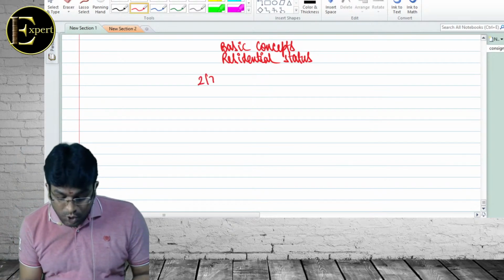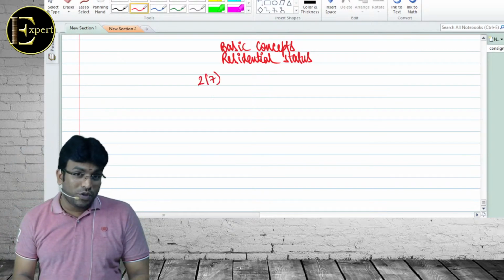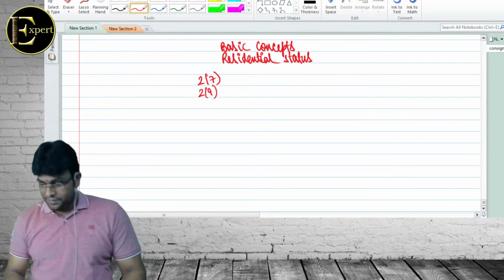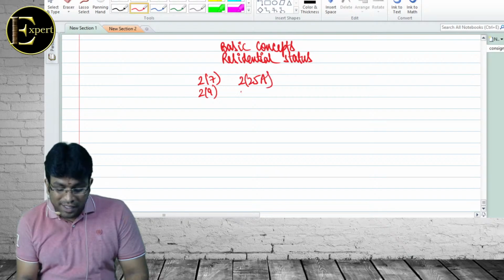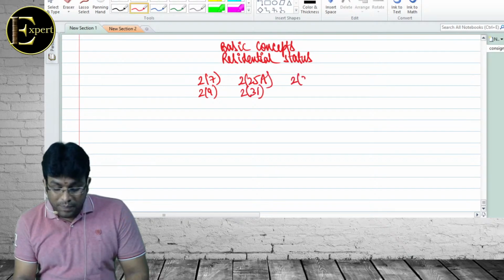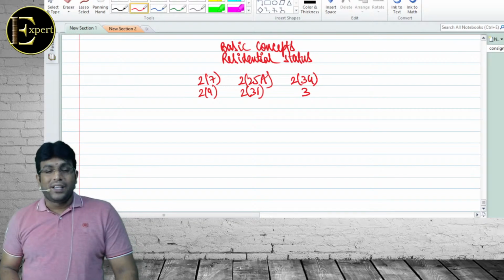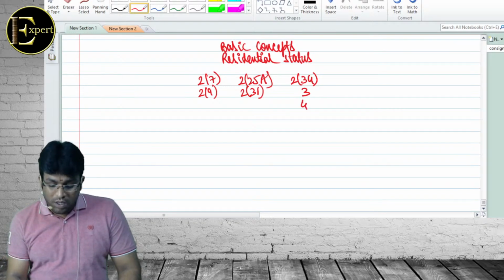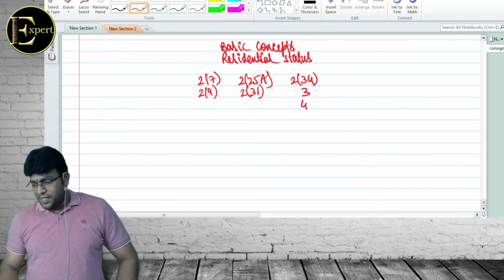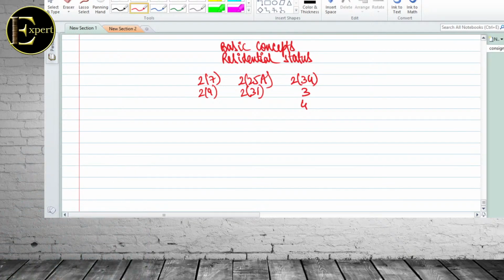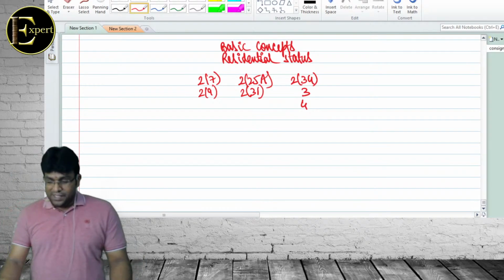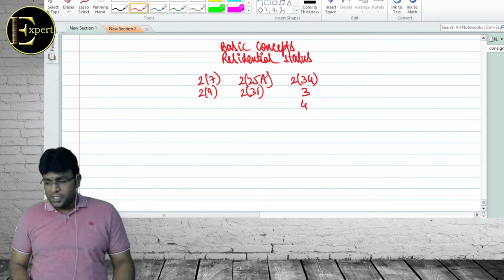Tell me, what is section 2.7? Section 2.9. Assessment year. 225A. Excellent. 231. Person. 234. PY. Section 3. Section 4. What does the chargeability section say? Income earned by an assessee during the previous year is chargeable to tax in the assessment year.